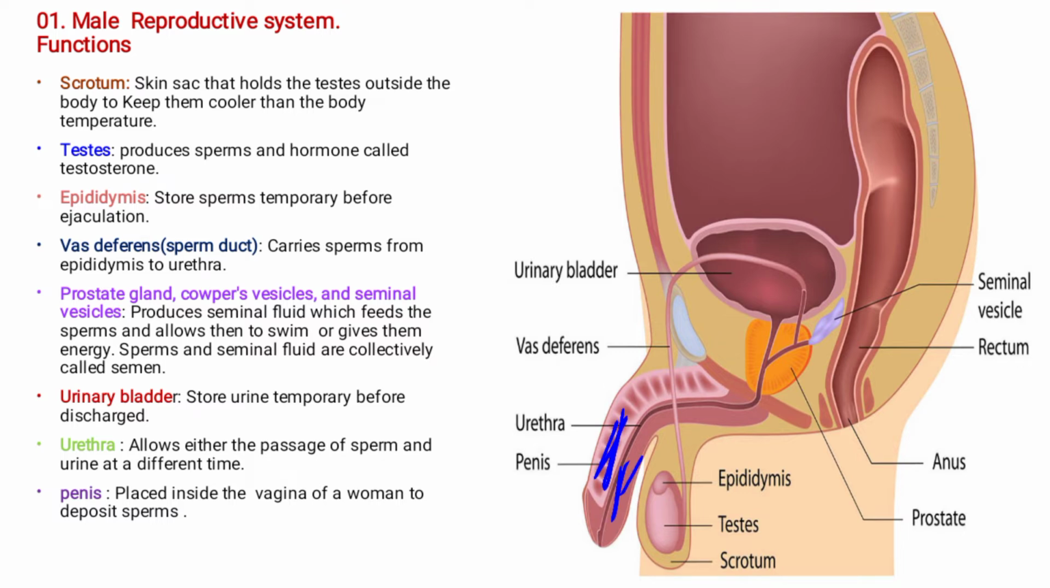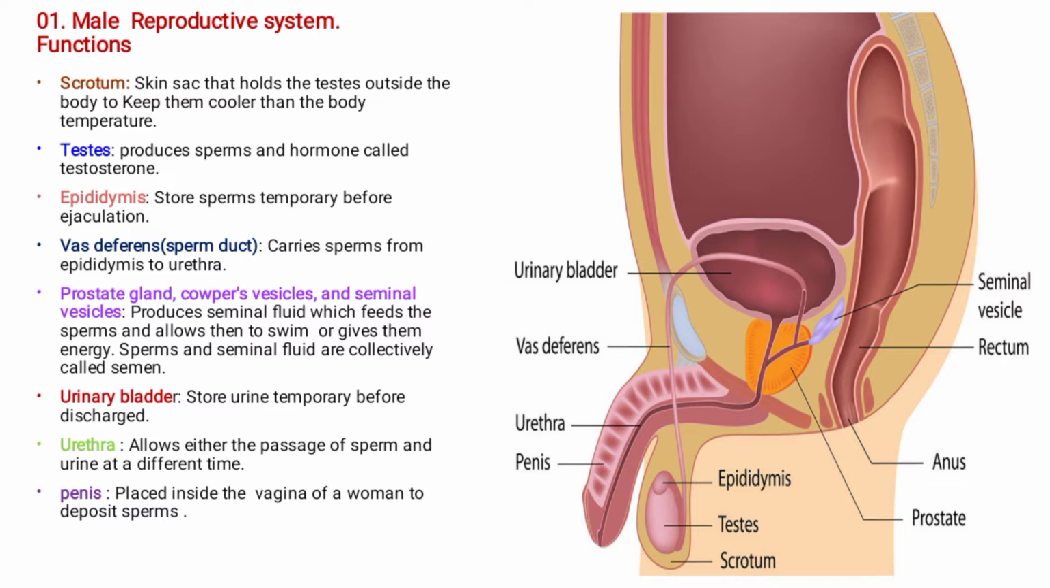This is the penis. So the function of the penis is that it is placed inside the vagina of the woman to deposit sperms. So that's the function of the penis. It is placed in the vagina of the woman to deposit sperms.